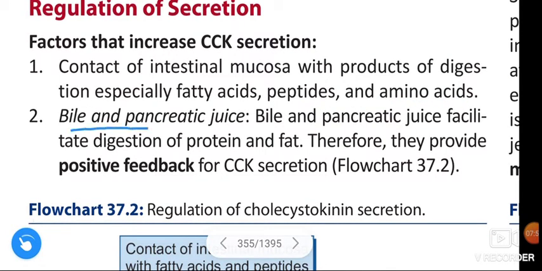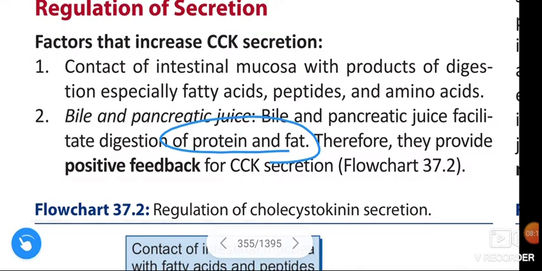Next, bile and pancreatic juice. Bile and pancreatic juice facilitate digestion of protein and fat. Therefore, they provide positive feedback for cholecystokinin secretion.